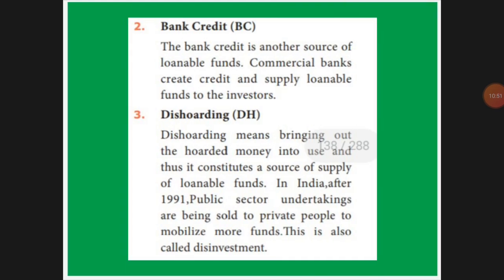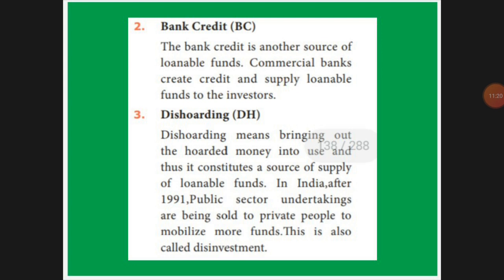Bank credit means the commercial bank will give the credit facility to the investors. Investor means business owners. Dishoarding, DH, means bringing the hoarded money, whatever money they are hiding and keeping, into existence. In India after 1991, the public sector was sold to private sectors. This is also called disinvestment.